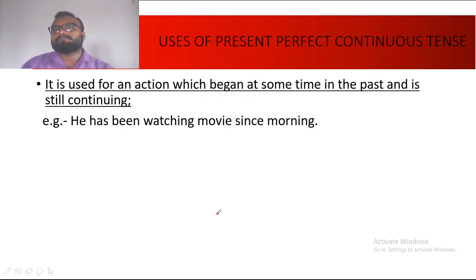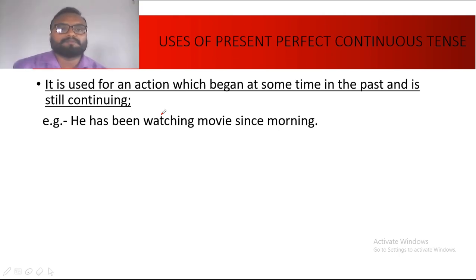The next is present perfect continuous. It is used for an action which began at some time in past and is still continuing. So any action which has started, which has its origin in past, but is still continuing till present, at the time it is in process.